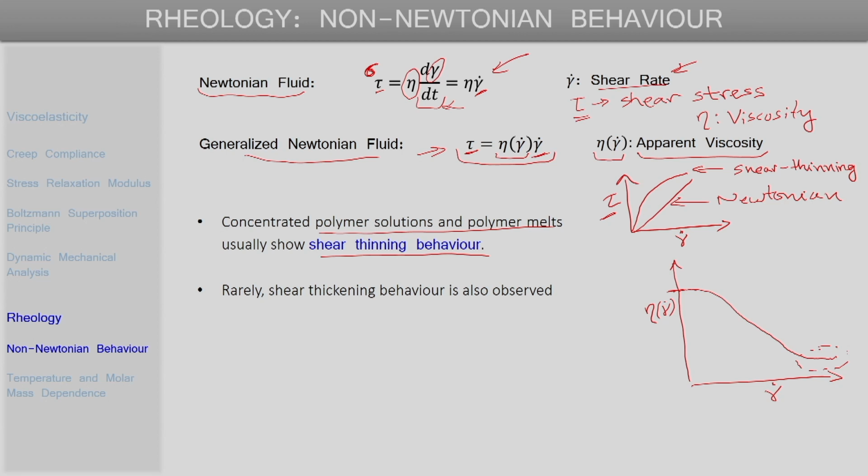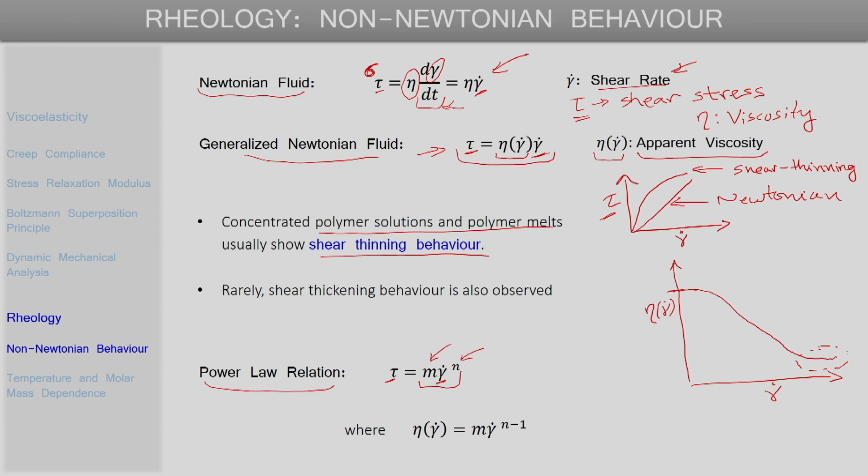The shear thinning kind of behavior of polymeric liquids can be well captured by a model that is called the power law relation, or power law fluid model. So, here the shear stress tau is related to the shear rate gamma dot by this power law kind of expression, where m and n are characteristic parameters of this power law equation.